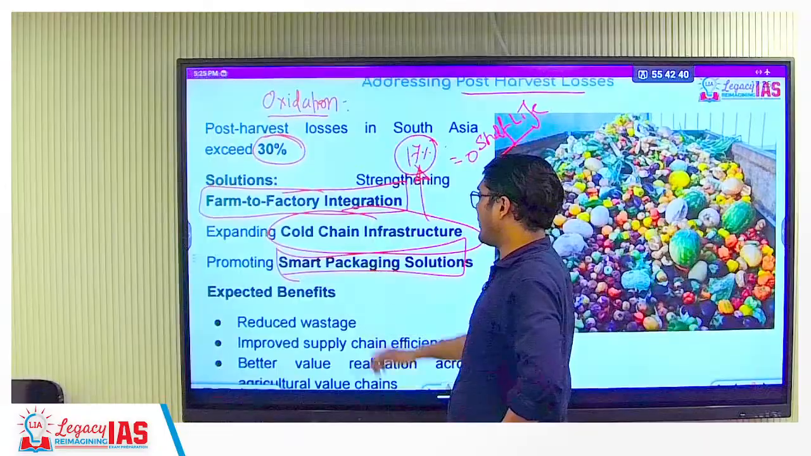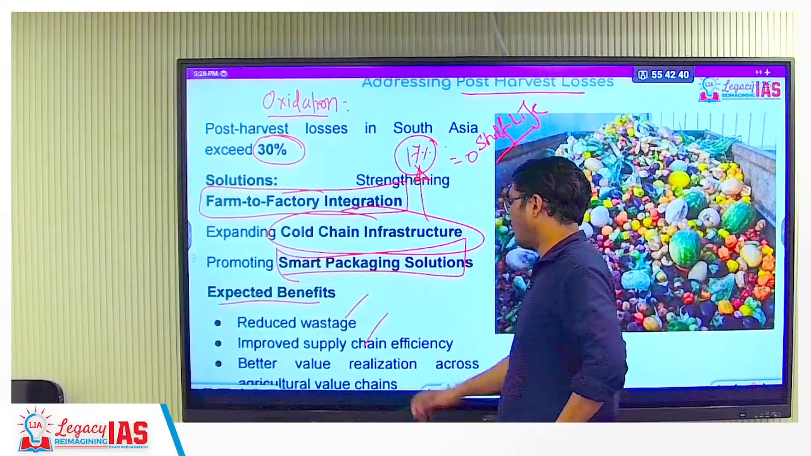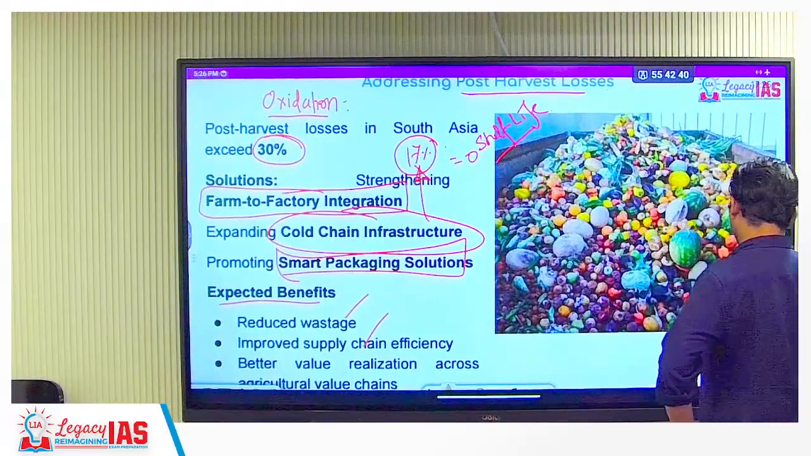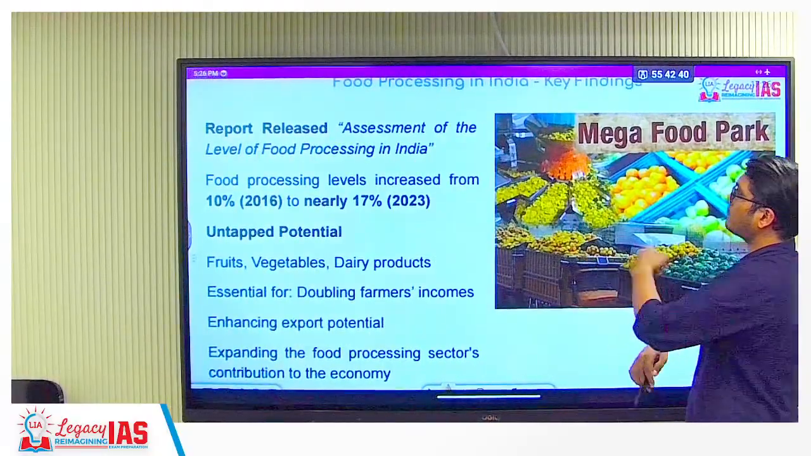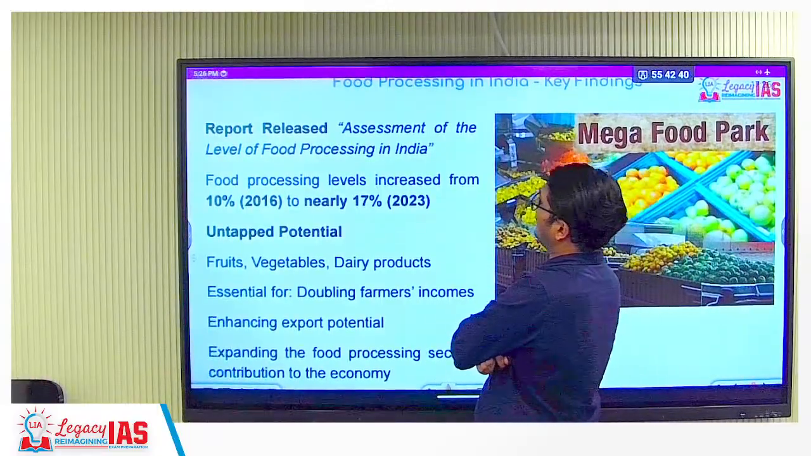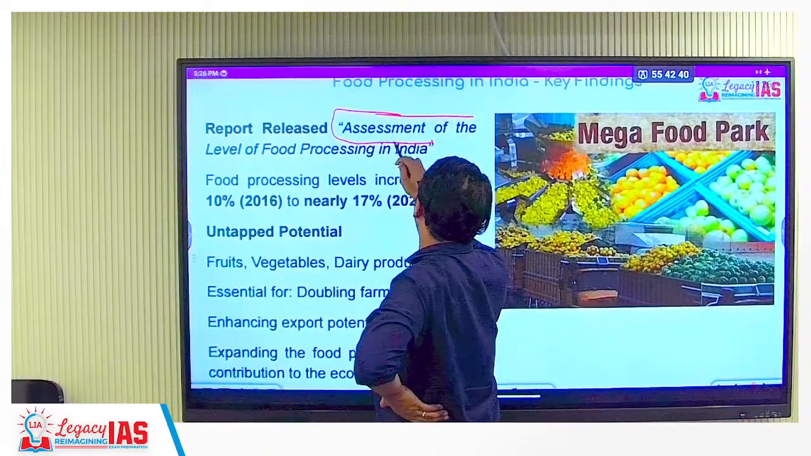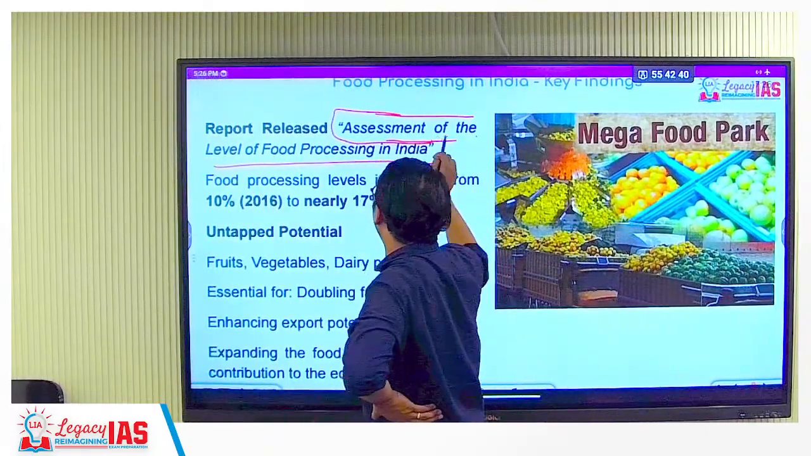Right? So that is the idea of it. Expected benefits: reduce wastage, improve supply chain, better value realization, all those benefits we know about. Okay, food processing in India, key findings. The report released is called Assessment of the Level of Food Processing in India.